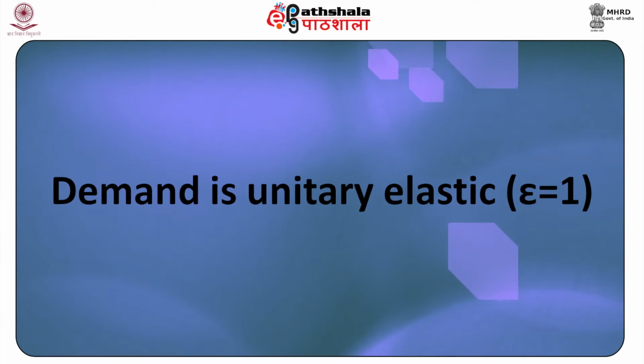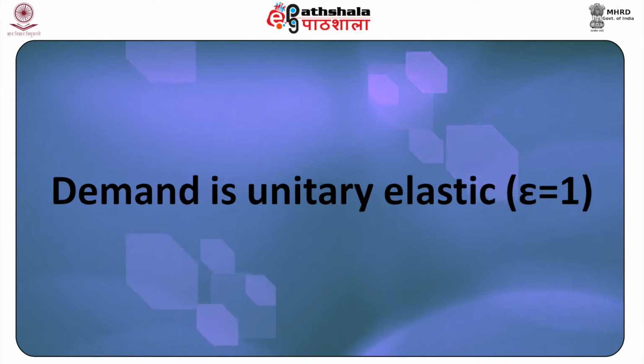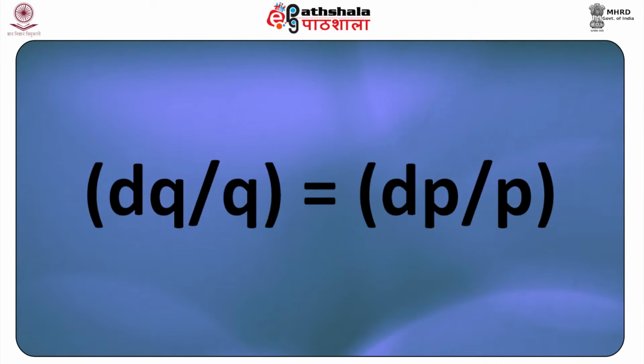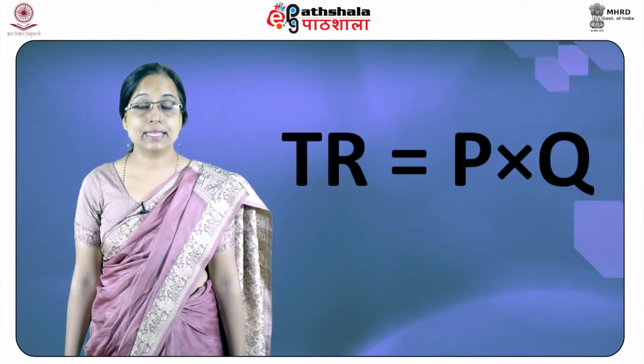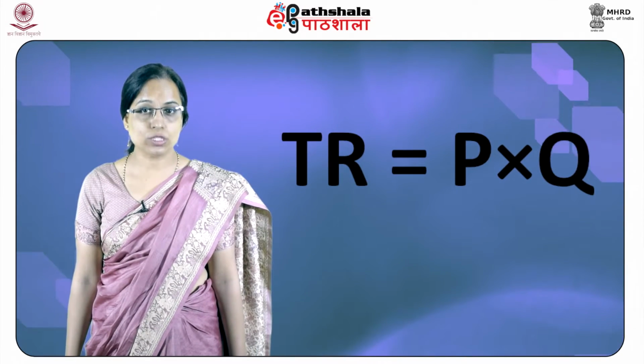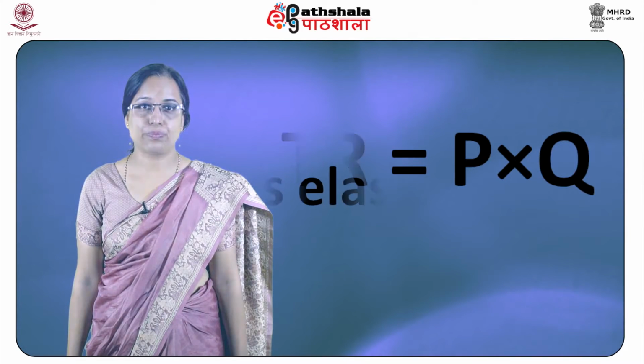Case 1, when the demand is unitary elastic. Recall from our discussion above, in this case dq/q is equal to dp/p. That is, the magnitude of the price effect is equal to the magnitude of the quantity effect. So, both effects exactly offset each other as they move in the opposite direction and are equal in magnitude. In this case, as price increases, total revenue remains the same.